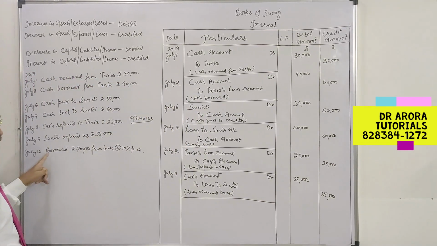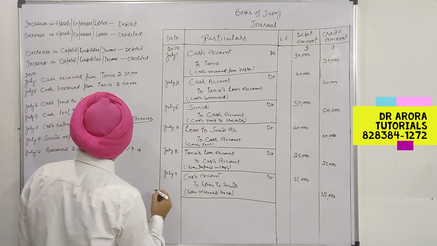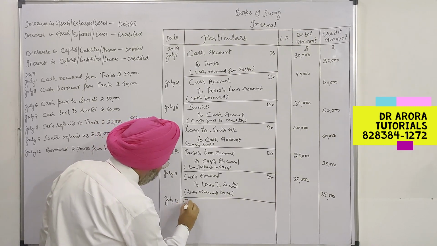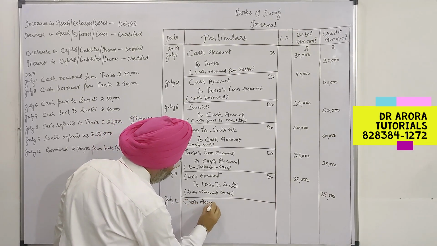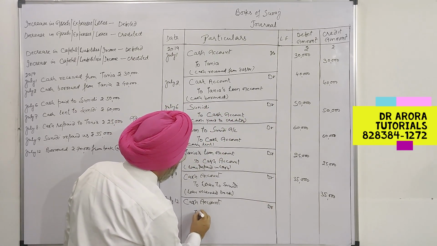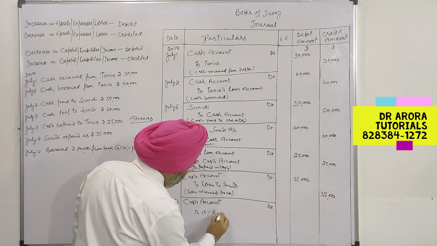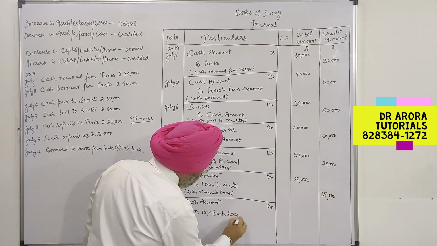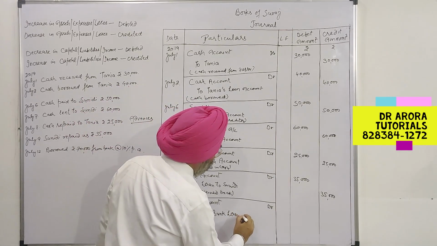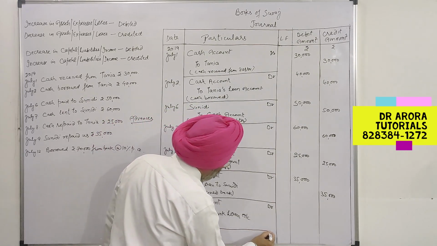Then July 12th, borrowed rupees 70,000 from the bank at the rate of 10% per annum. So increase in asset, cash account debit, and increase in liability. The liability is a bank loan, and the rate of interest we will specify before the name of the account. It is 10% Bank Loan account. It means this loan account carries the rate of interest of 10%.